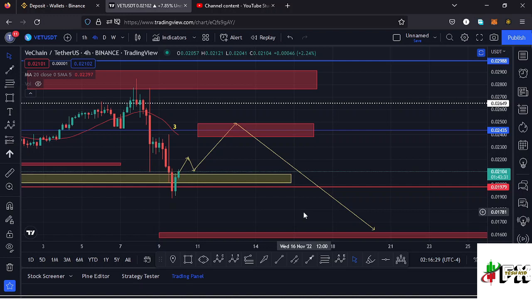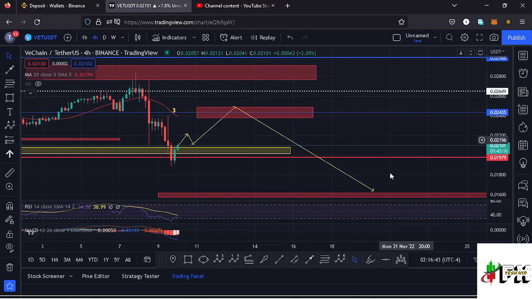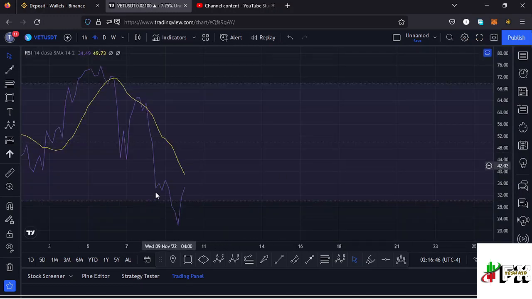So let's be patient and see how that plays out. And those are my two possible scenarios that can play out here on the Vechain chart. So let's be patient and continue watching those key areas of support and resistance, and I'll keep you updated on that. Also taking a look at the indicators to see what movements will be supported here on the RSI.